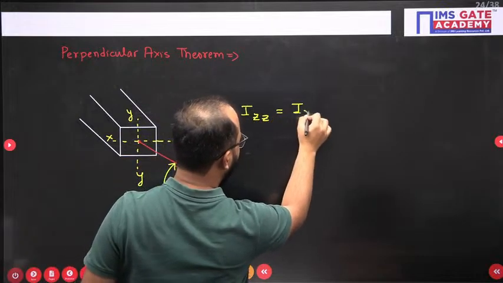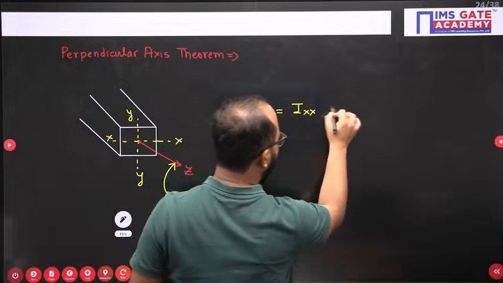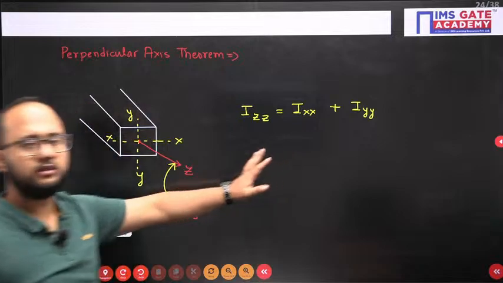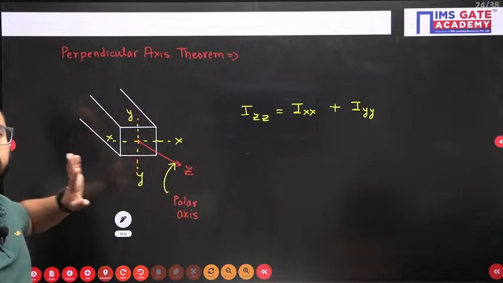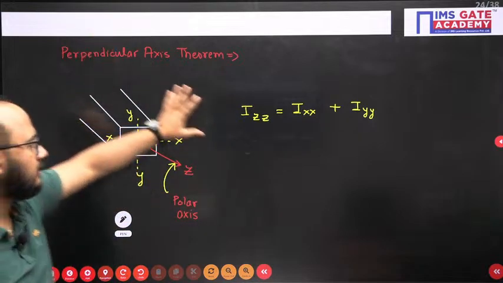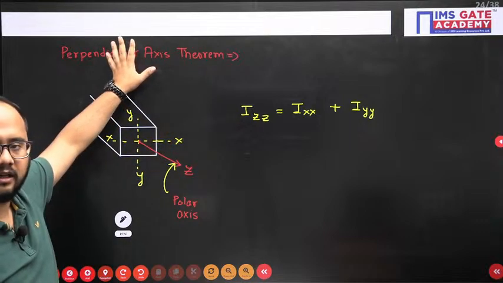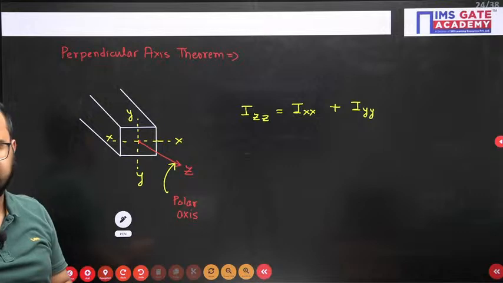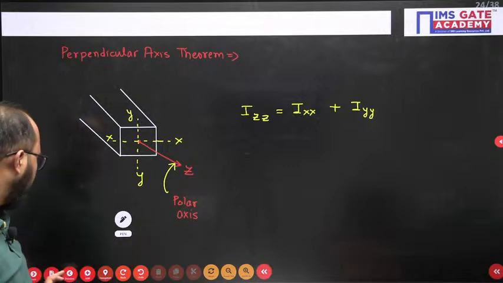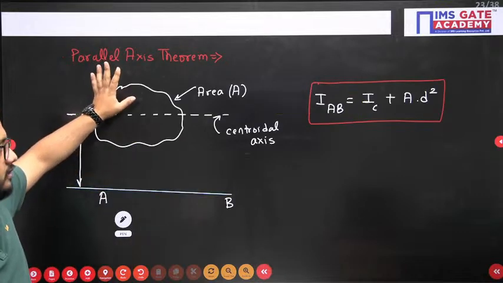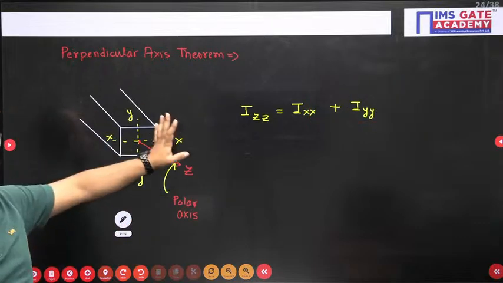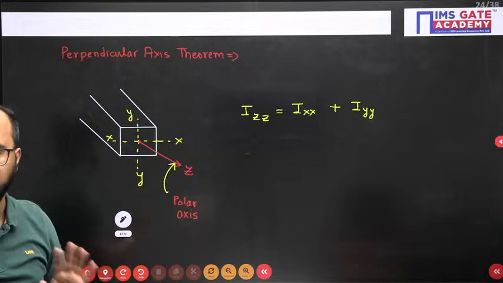Simply add the area moment of inertia of the body about the x and y directions. If I use this relation from the perpendicular axis theorem, I will get the moment of inertia about the polar axis. Got it? Like we have used the parallel axis theorem. So where we have to use the parallel axis theorem and where we have to use the perpendicular axis theorem, I hope it is clear to everyone.